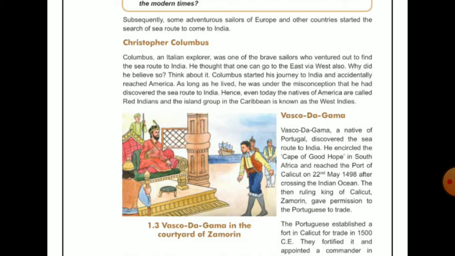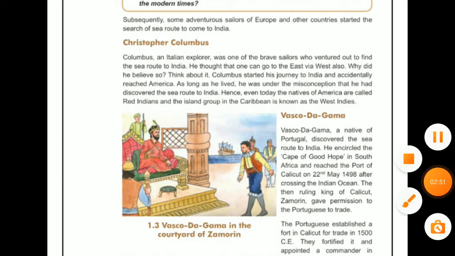Okay, so even today, the people of America, the natives of America, are called the red Indians, and the island group of the Caribbean is known as the West Indies. Okay, Indies, similar to the word Indiana. So the island groups in the Caribbean are also known as the West Indies. Okay, students, understood?